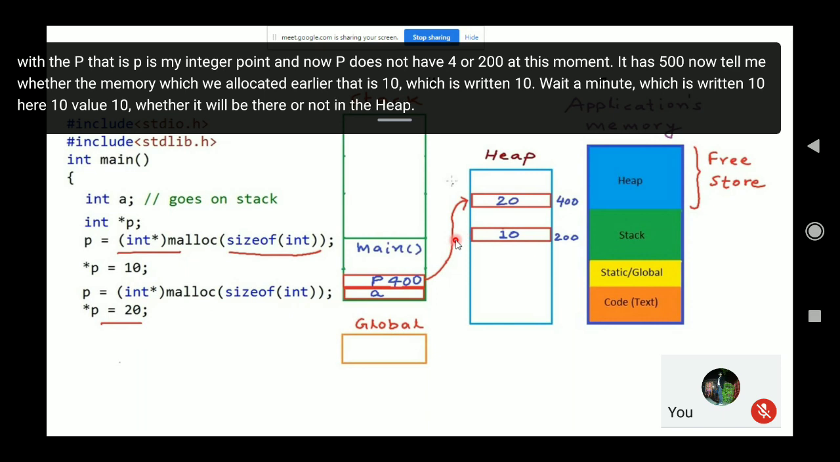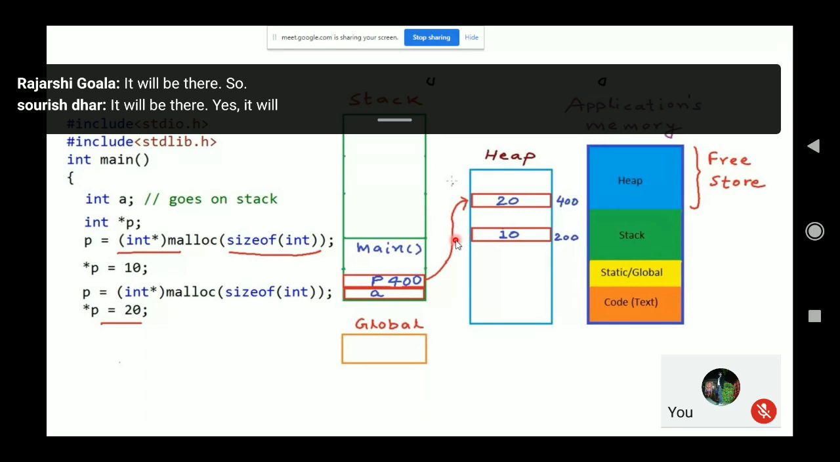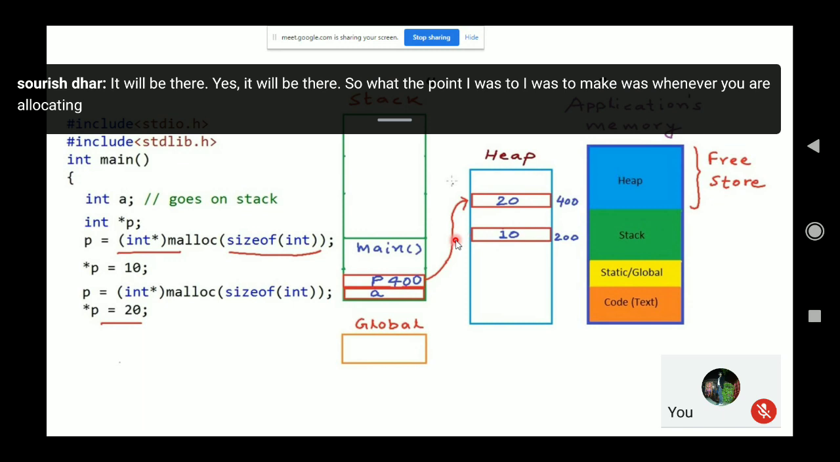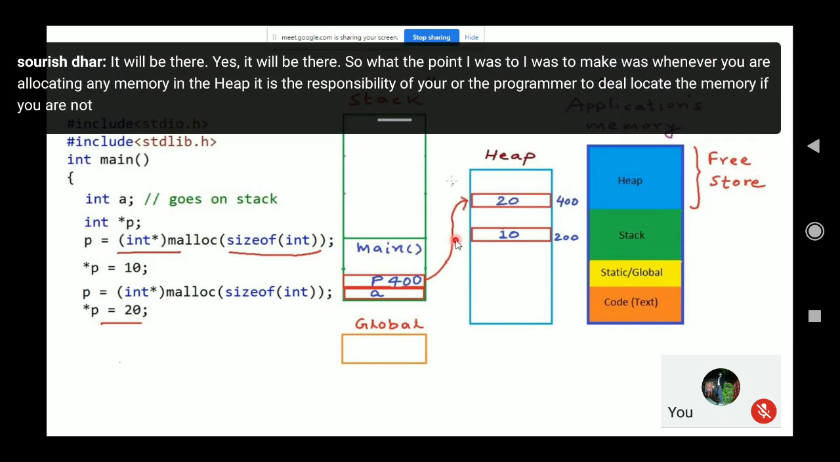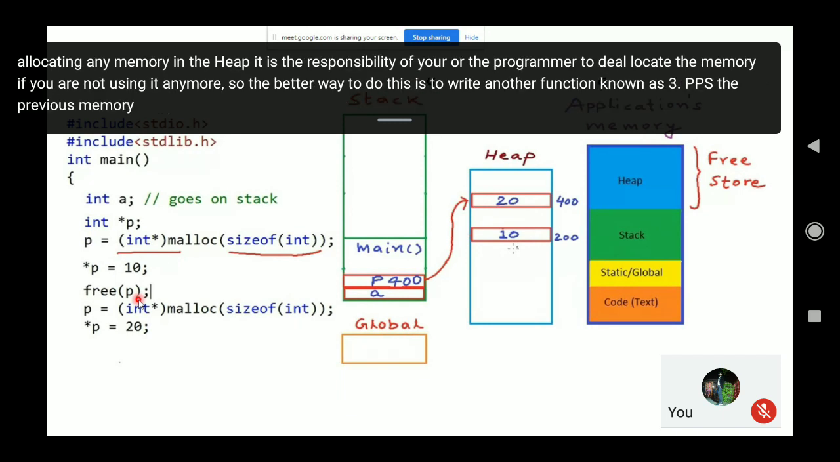It will be there. So the point I wanted to make was, whenever you are allocating any memory in the heap, it is the responsibility of the programmer to deallocate the memory if you are not using it anymore. So the better way to do this is to write another function known as free p, where p is the previous memory. In this case, the 10 will be deallocated, and then p will be making a connection with the new memory.